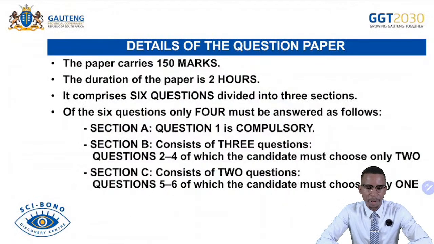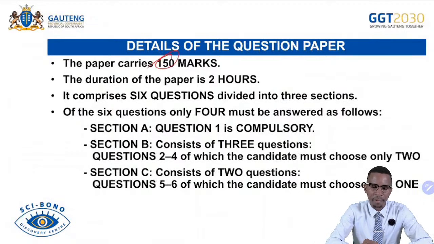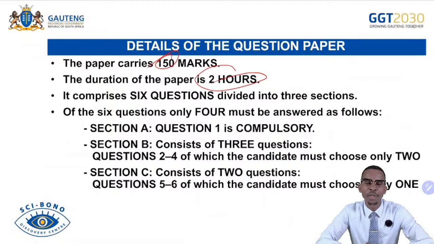Details of the question paper. The paper carries 150 marks, and it's 2 hours. Let me remind you of something. You must be very efficient, because this time is agreed upon nationally. There is no way that you as an individual can get special time unless you are part of the concession group. So you must be efficient with the given time.